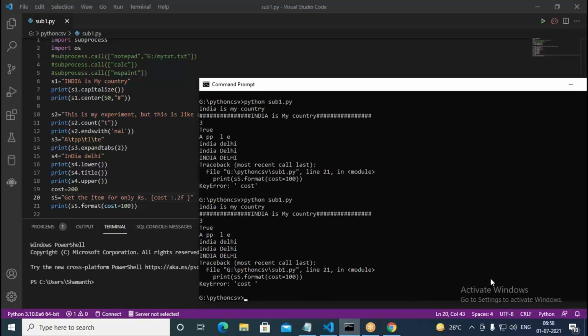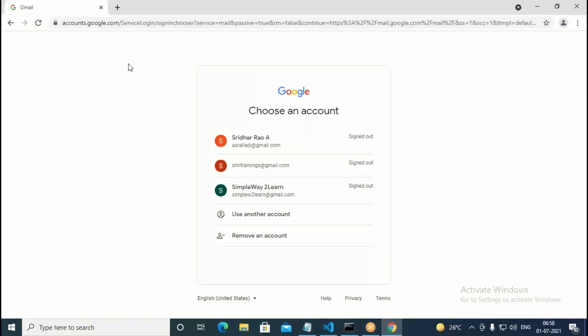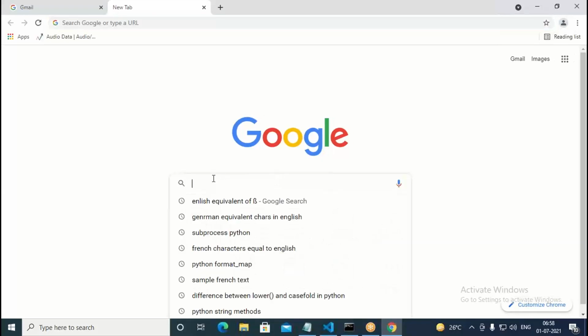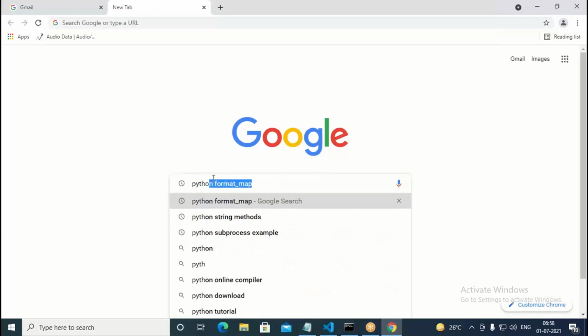It says most recent call last, S5 dot format cost equal to 100. S5 is having that cost in that, that's okay. Let us see, anywhere do we get Python format.